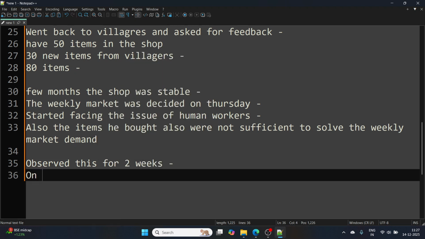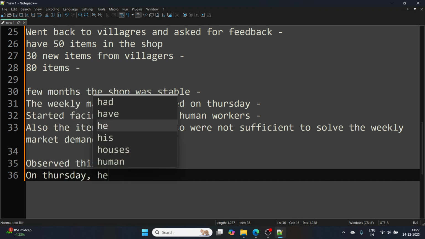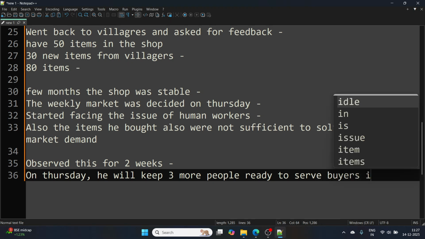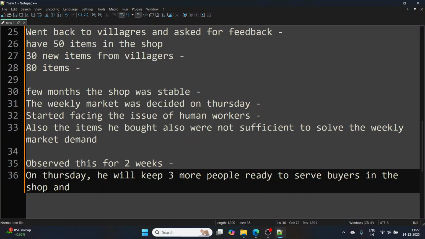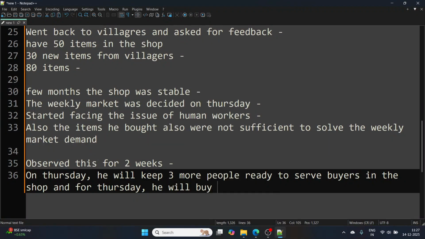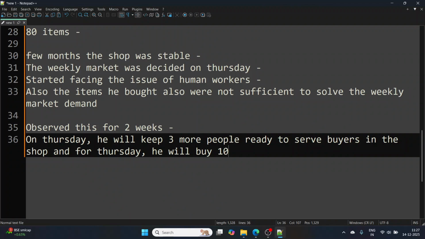And then he decided that on Thursday he will keep three more people ready to serve buyers in the shop, and for Thursday he will buy 100 more of each item.